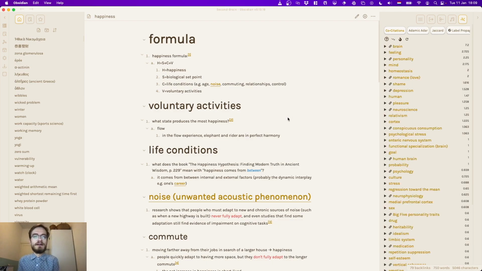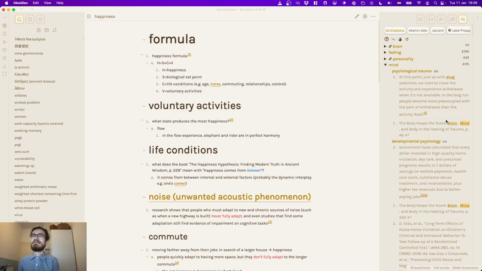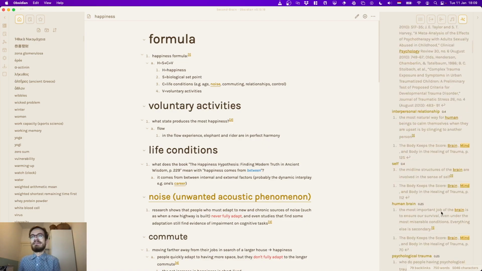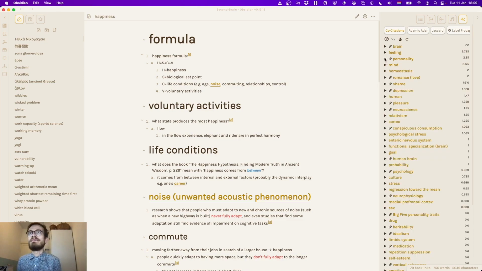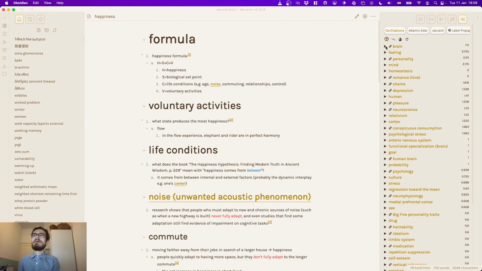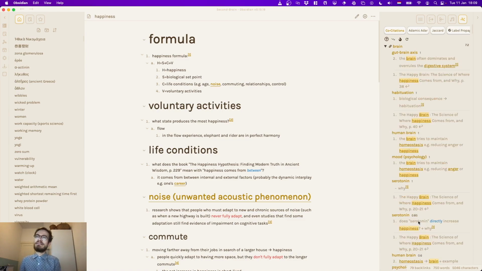For example, if we want to know how to achieve happiness, we can see all kinds of things that are related to happiness. The mind is, of course, related to happiness. It looks like they use a lot of footnotes. I'm not so sure exactly how to cite it, so it's a bit hard to figure out what exactly they meant there. But you can already see some kind of relations between happiness and personality. This is apparently from a book called The Happiness Hypothesis. And with the brain, of course. I think they mainly seem to have a lot of citations, so there's one book which causes all these co-citations.